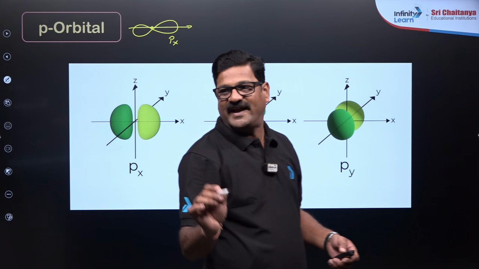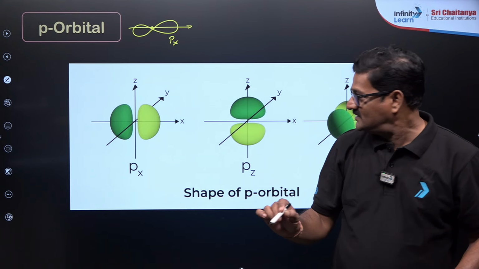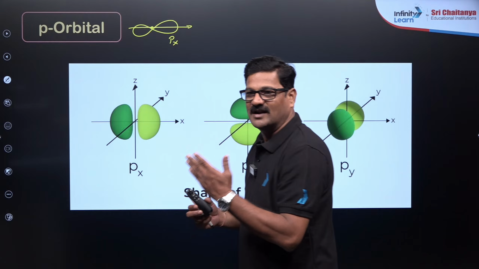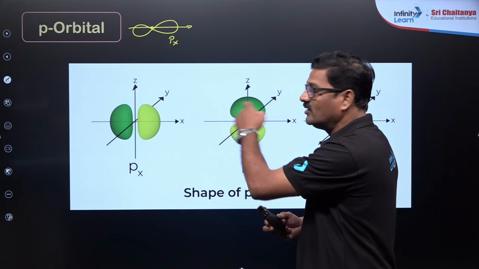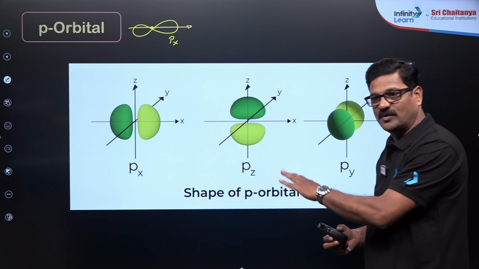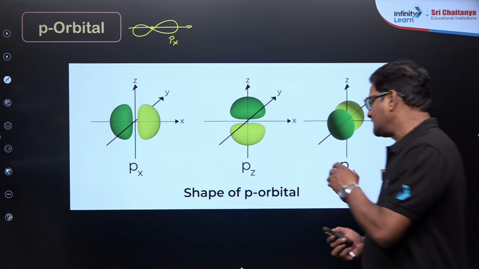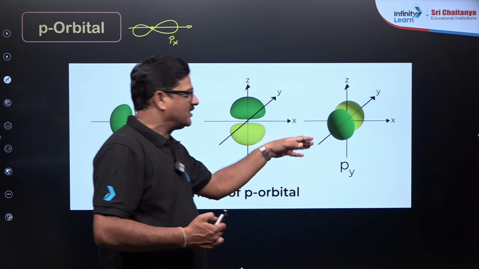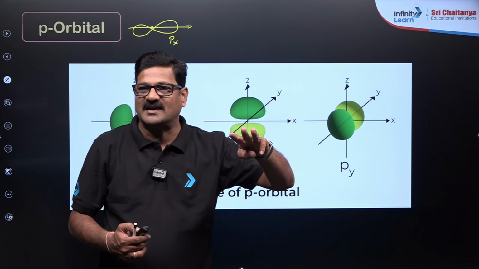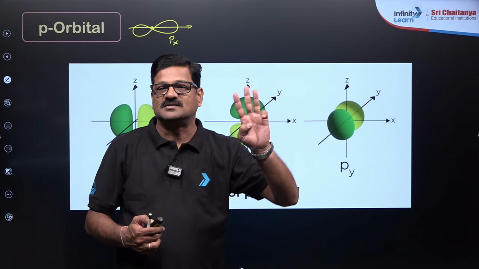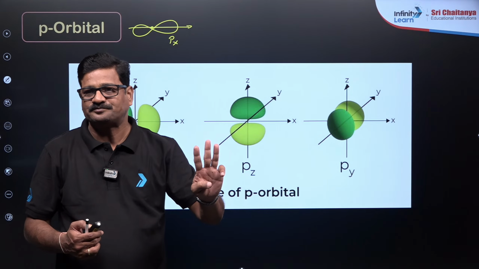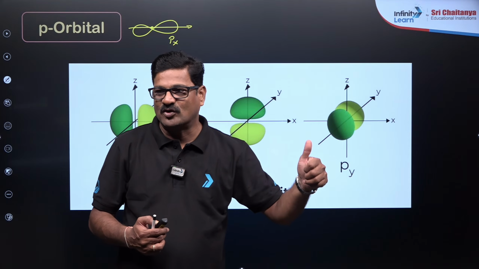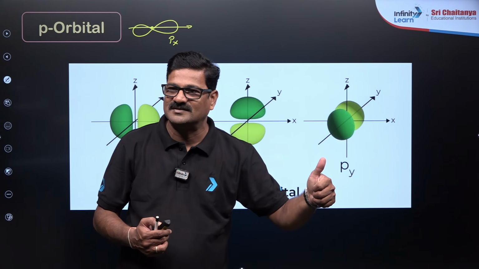You can put some paper between these two; that is a plane called the nodal plane. I just want to show these nodal planes as well. This is a pz orbital and this is going to be py orbital. So the p subshell has three orientations: px, py and pz. Are you getting or not?